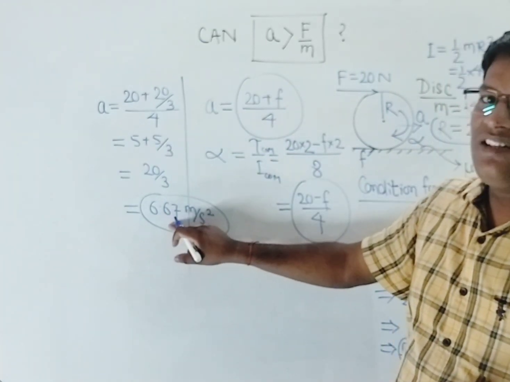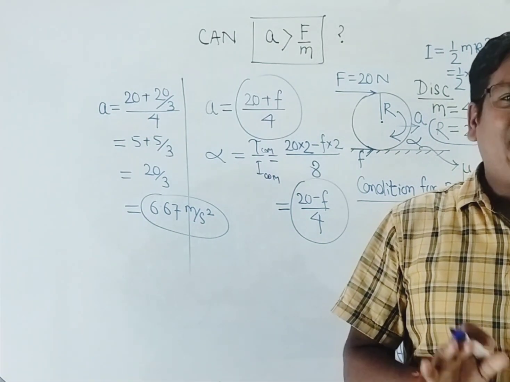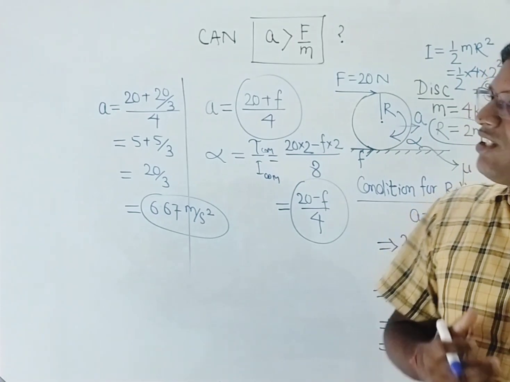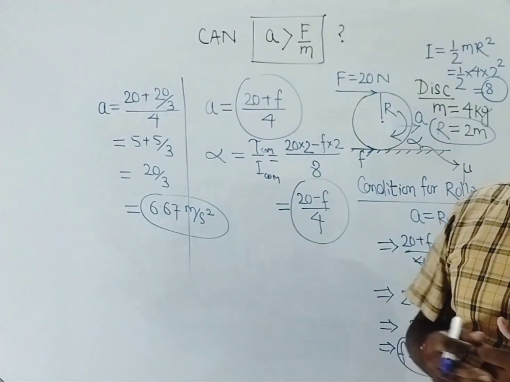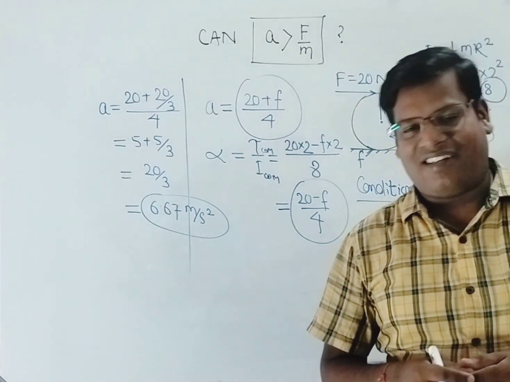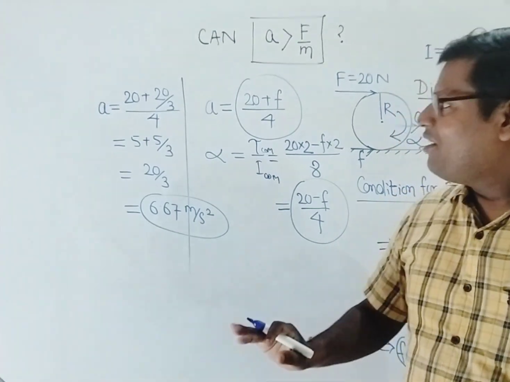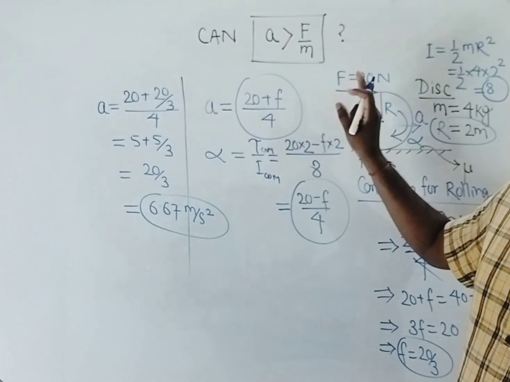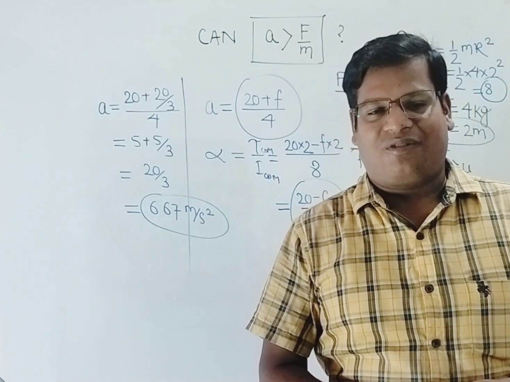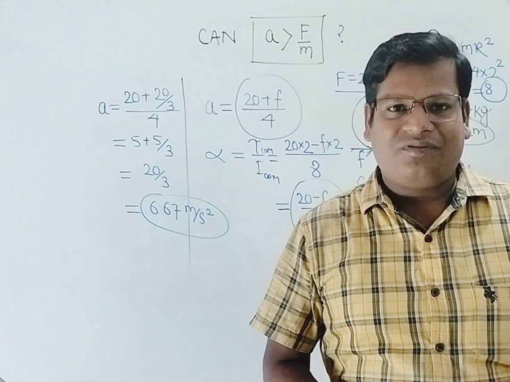That is 6.67. So Newton's law has not become invalid. We are still calculating A equal to F by M only. But here that F net is not only the force which we have applied. Here F net is the force which we have applied plus the friction, right? So Newton's law is not invalid. But yes, here acceleration is not 20 by 4. The acceleration is more than 20 by 4. It is 6.67. Hope this satisfies you. Thank you so much.